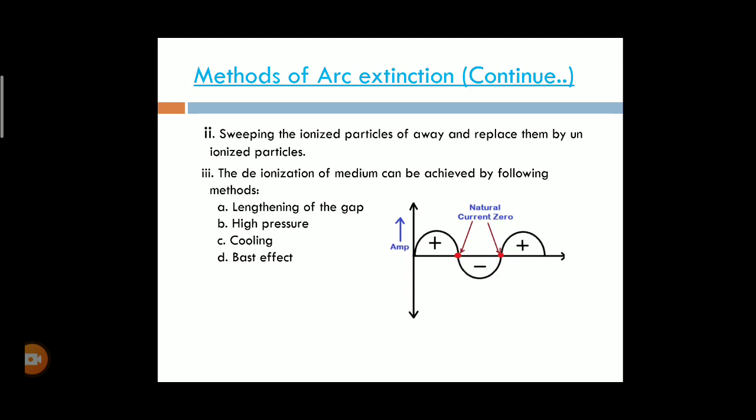This is the high pressure method. Next is cooling. By using cooling, the ionization particles are replaced by neutral molecules. Therefore, this increases the dielectric strength of the medium.